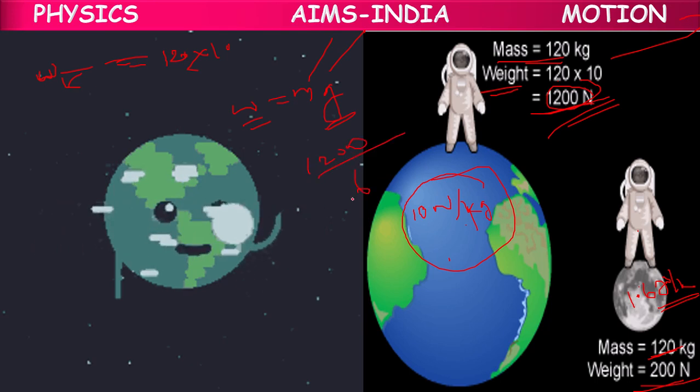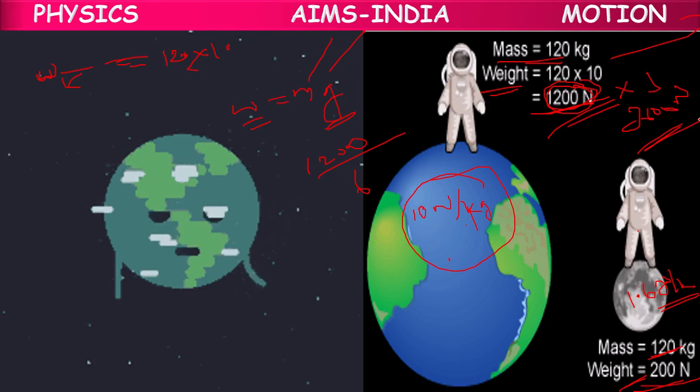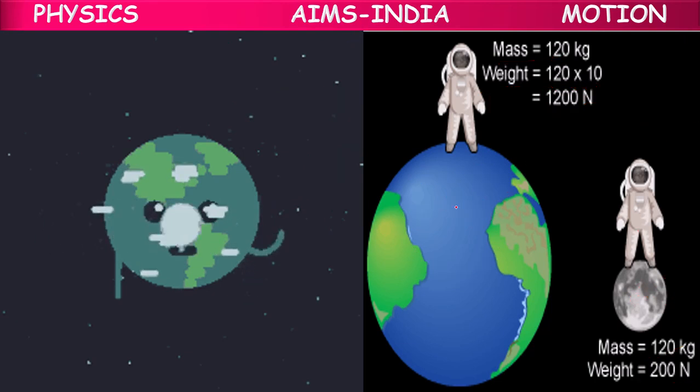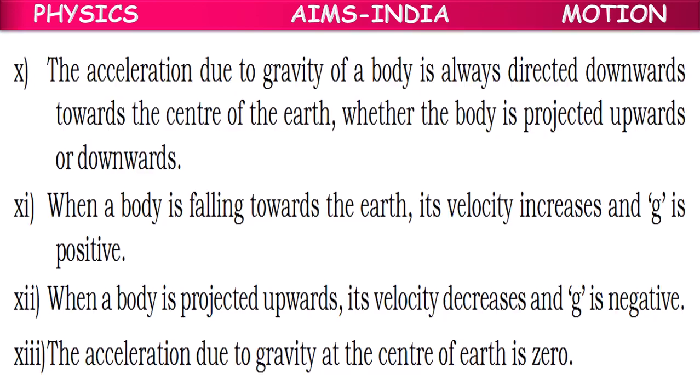Earth is 1200. On moon how much? 6 times less, so by 6 we have to divide. 200 newtons. On the sun how much? To the earth value, 3 times we have to multiply. 3600 newtons. So like that, on the earth and on the moon, masses are the same, but weights are different. Gravitational field strengths are different. Acceleration due to gravity values are different.